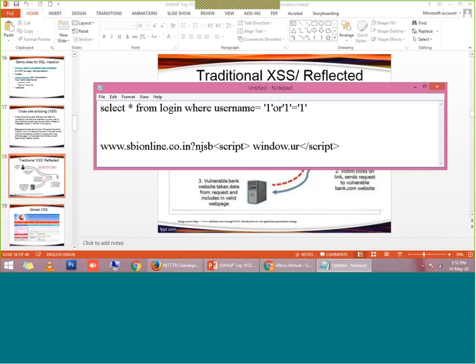By using this type of function, when you see this domain, you will think, okay, this is the SBI online domain, and I will click here. As soon as you click, due to this JavaScript, you will be redirected to a different page